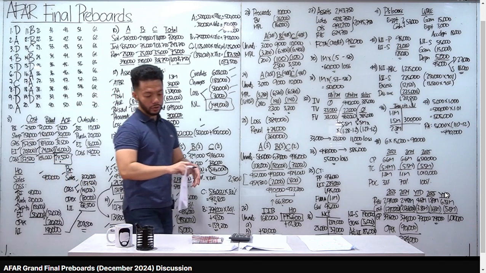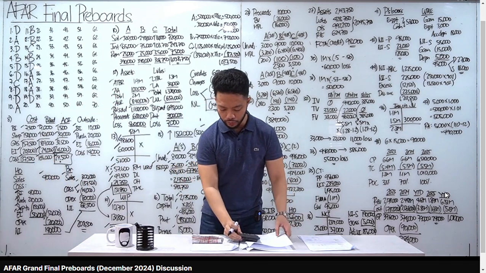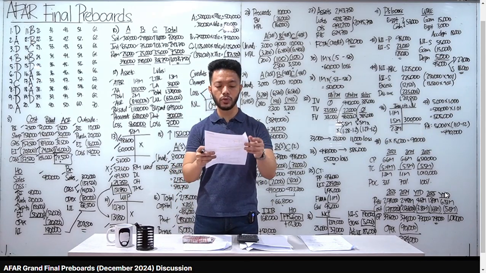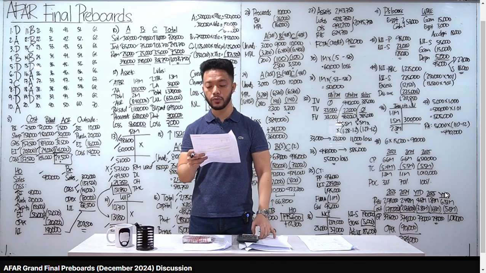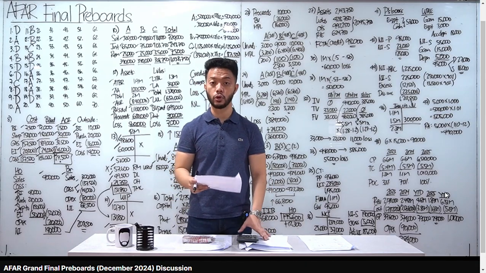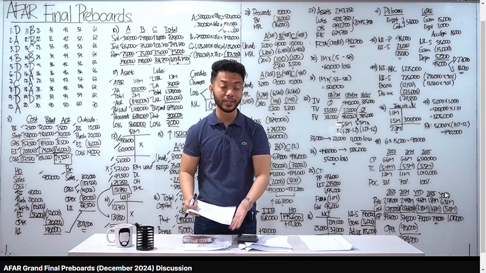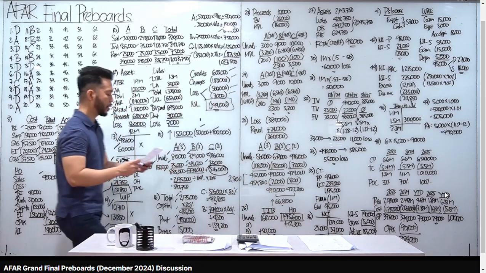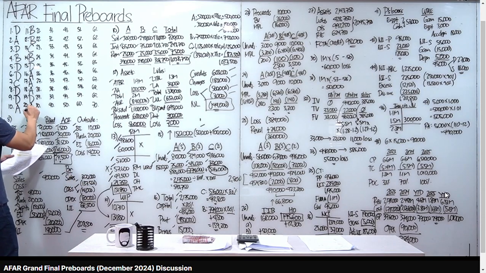Let's go to number 20. The units transferred in from the first department to the second department should be included in the computation of the equivalent units for the second department for which of the following methods. So, ito yung trans-in account, okay? Sa process costing, whether FIFO or average, lagi tayong may transferred in column dun sa second department natin. So, yes and yes yan. Letter A tayo for number 20.